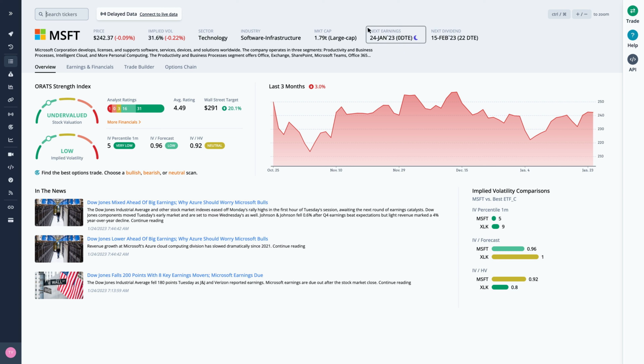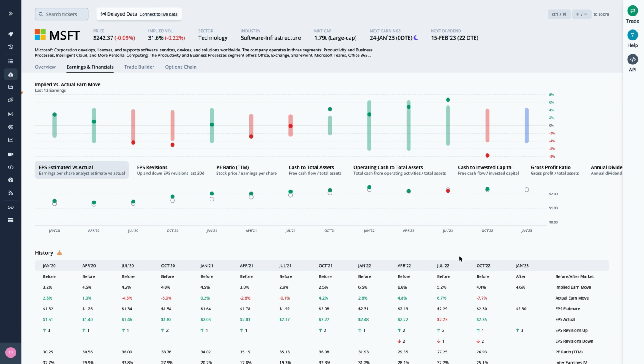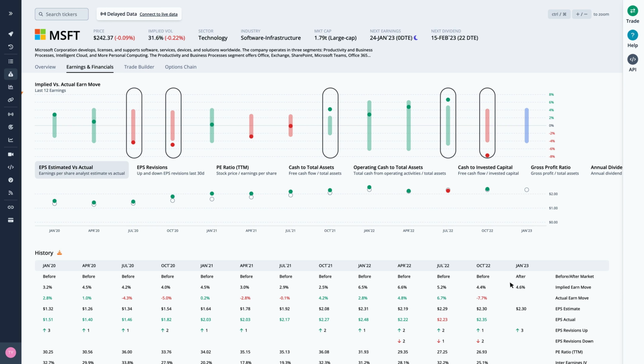infrastructure industry reports earnings on Tuesday, January 24th, after the close. The Earnings and Financials tab takes us to more detail showing the options market expecting a move of 4.6% in either direction. This move was breached in 4 out of the last 12 earnings. During that time, the post-earnings move was outside of the implied range 5 times. In those cases, long straddles were profitable. The rest of the earnings moves likely yielded profitable short straddles.